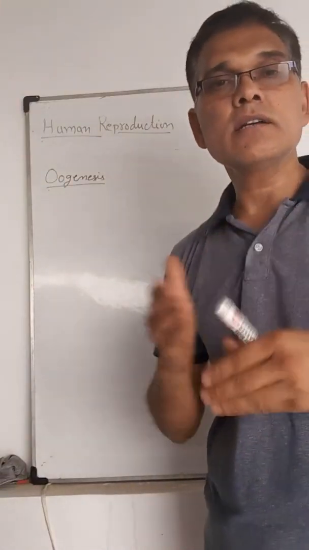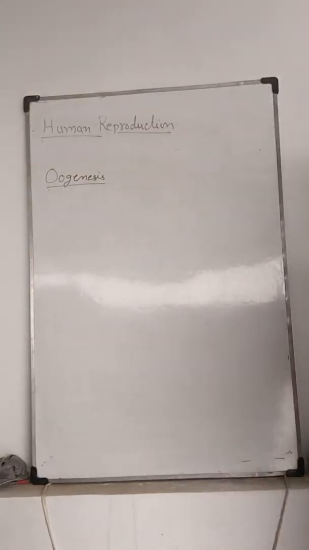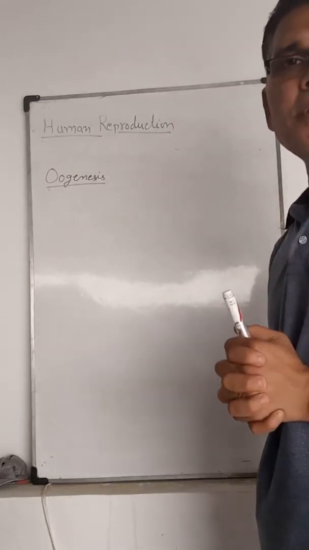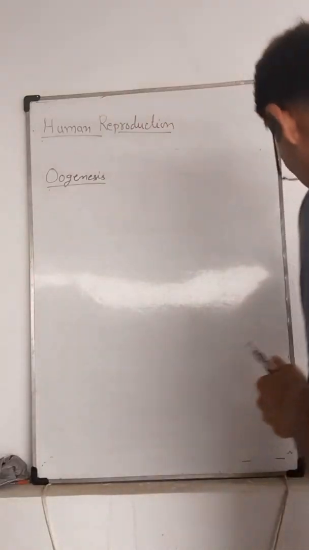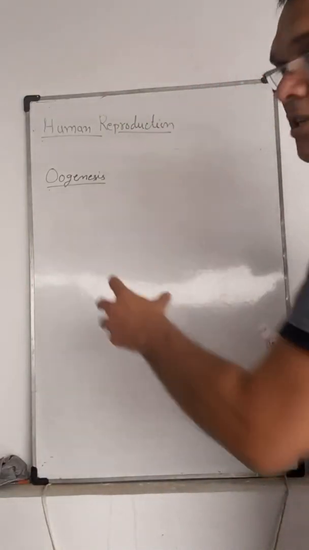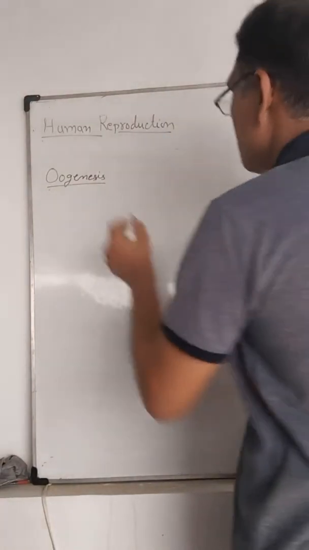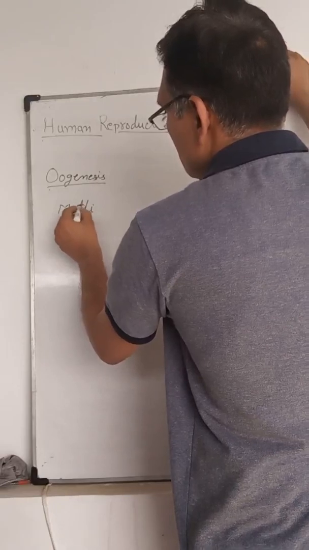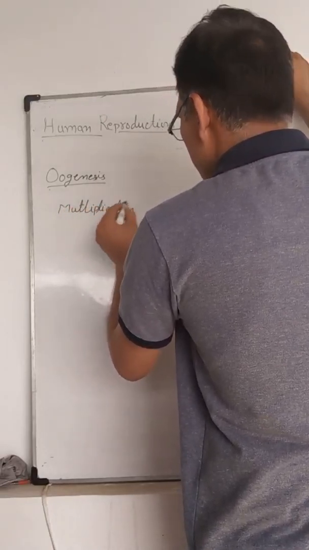During the embryonic stage, or during embryonic development, millions of oogonia, that is the egg mother cells, are formed. Oogenesis is also differentiated into three processes. First is the multiplication phase.